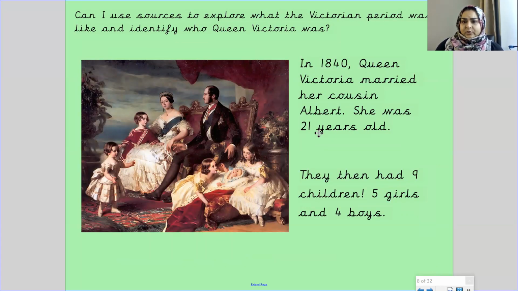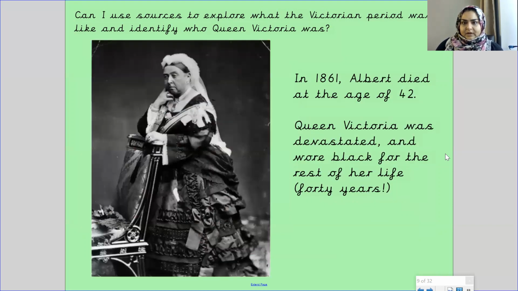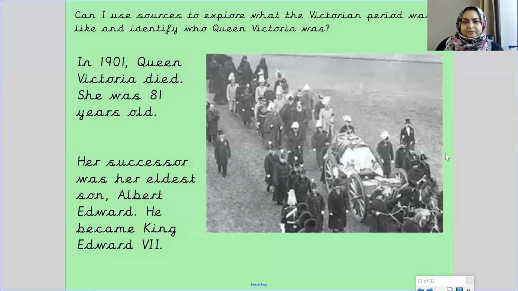In 1840, Queen Victoria married her cousin Albert. She was 21 years old. They then had 9 children, 5 girls and 4 boys. In 1861, Albert died at the age of 42. Queen Victoria was devastated and wore black for the rest of her life, 40 years, in mourning of her husband.